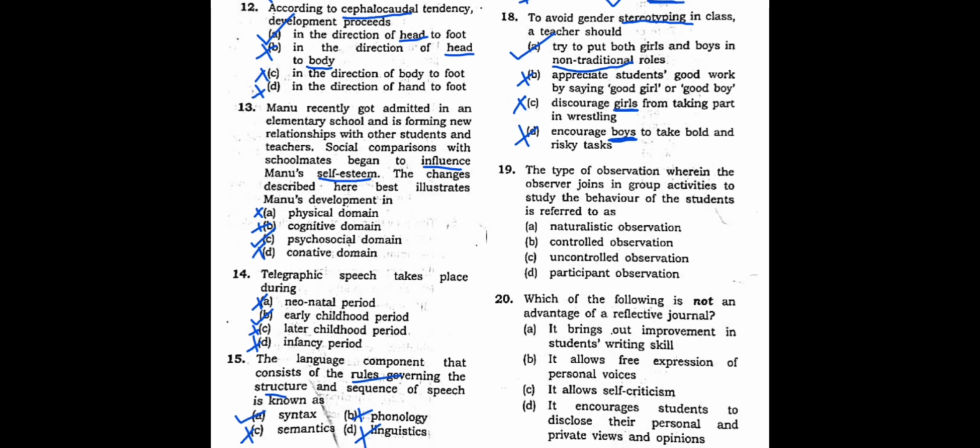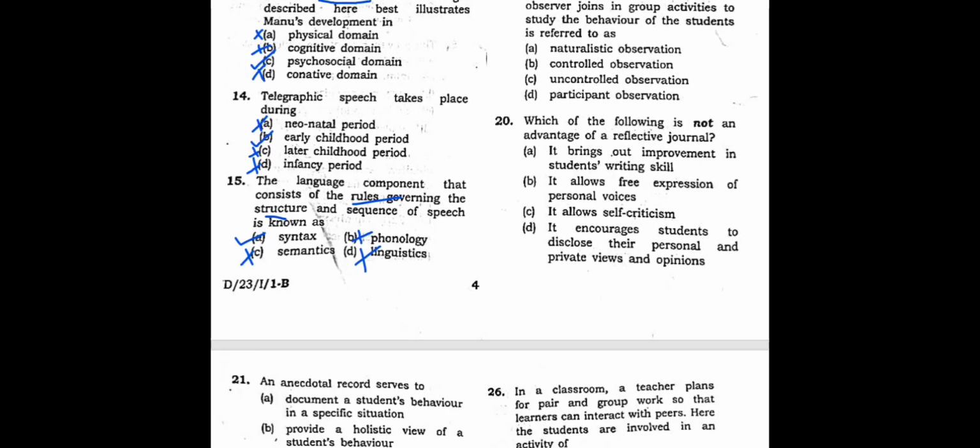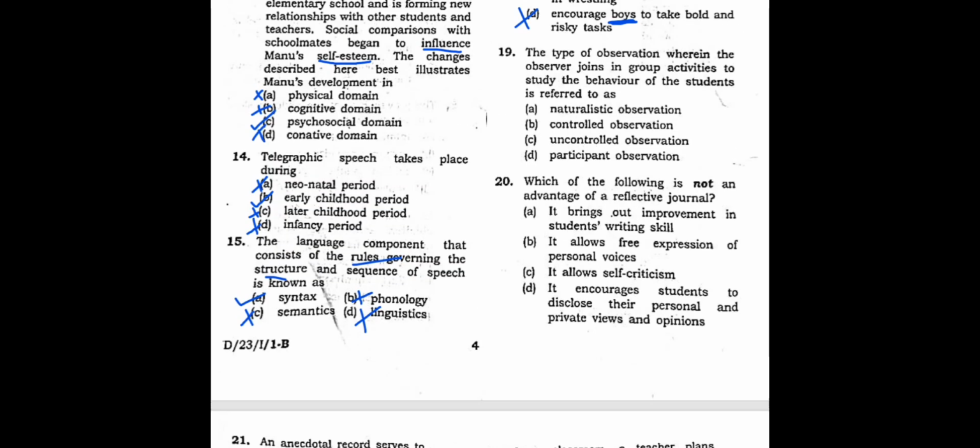Now let's come to question number 19. The type of observation wherein the observer joins in group activities to study the behavior of the students is referred to as what? So here there are two options that can be correct.